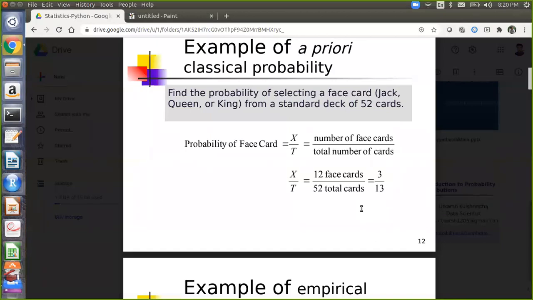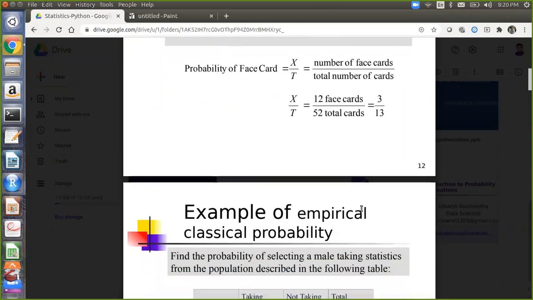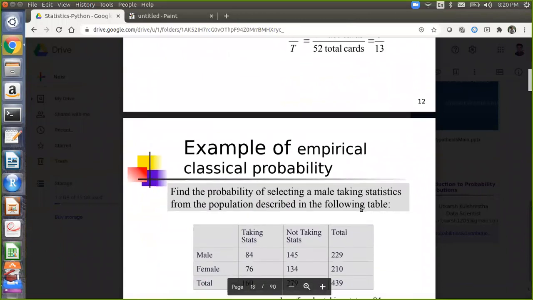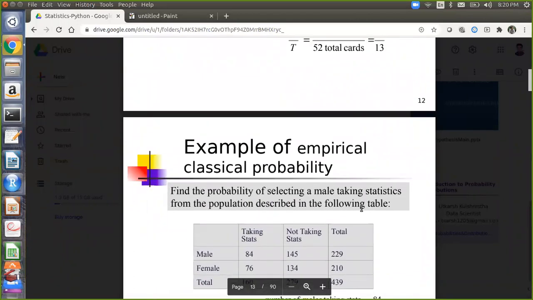And a priori classical probability is based on process understanding. You understand the probabilities of coins. You know the probabilities associated with a deck of cards. You know the probabilities associated with dice. So you already know the process. Now empirical is where you have to take the probabilities from the data.